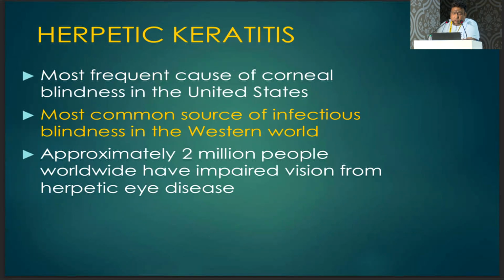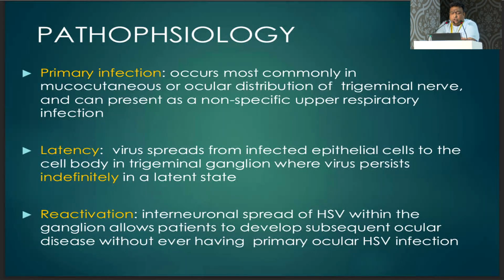Herpetic keratitis is the most frequent cause of corneal blindness in the United States, and the most common cause of infectious blindness in the Western world. Approximately 2 million people worldwide have impaired vision from herpetic eye disease. Pathophysiology: there is primary infection, which most commonly occurs in the mucocutaneous or ocular distribution of the trigeminal nerve and can present as a non-specific upper respiratory infection. Then the virus spreads from infected epithelial cells to the cell body in the trigeminal ganglion, where it persists indefinitely in a latent state.